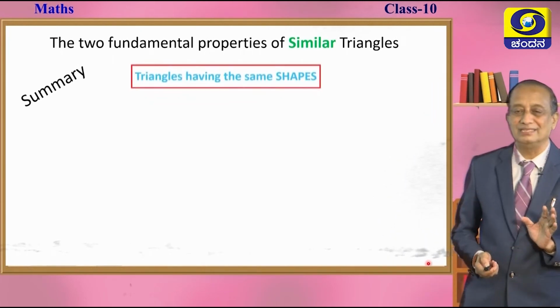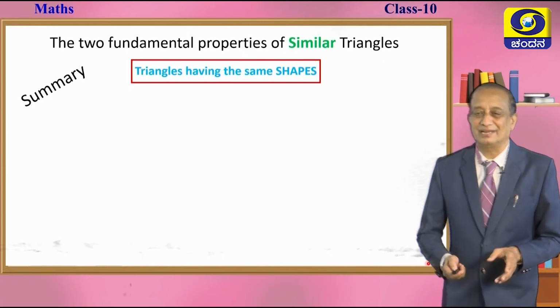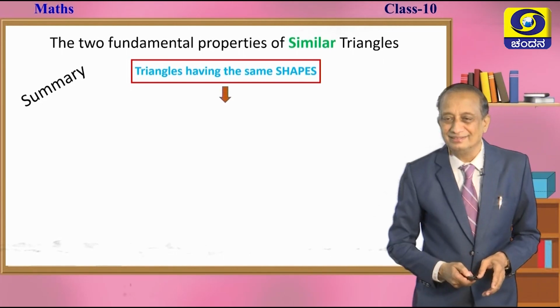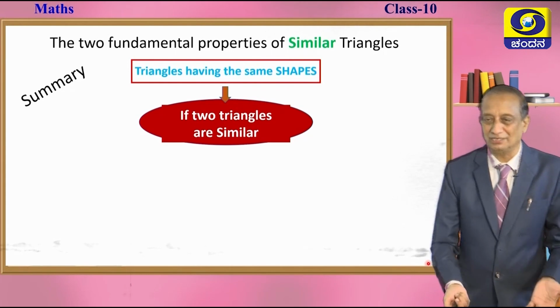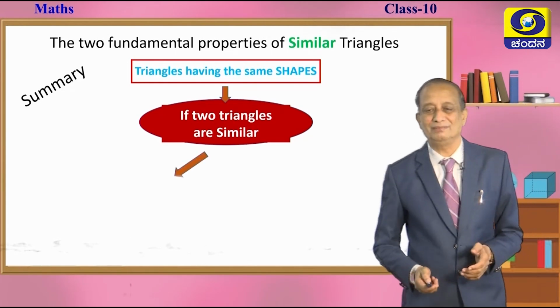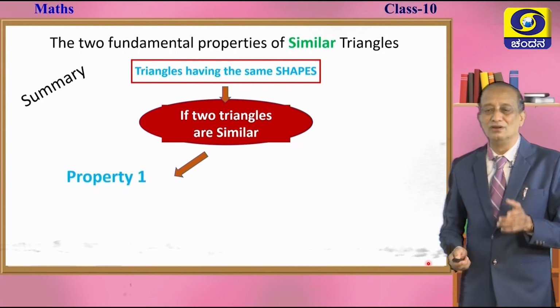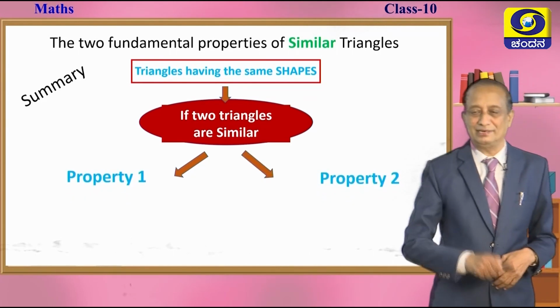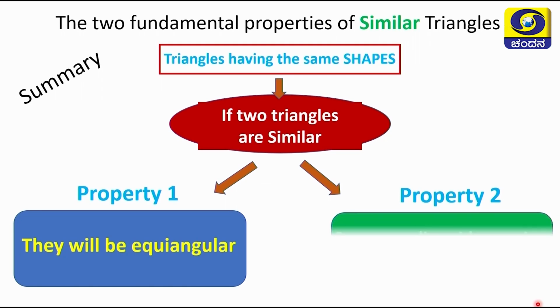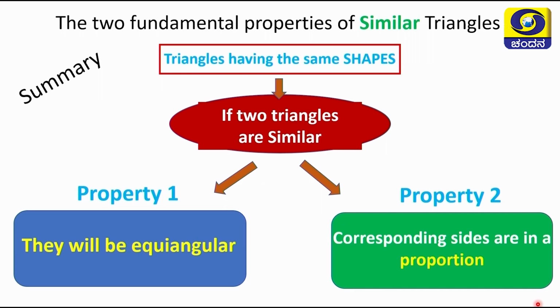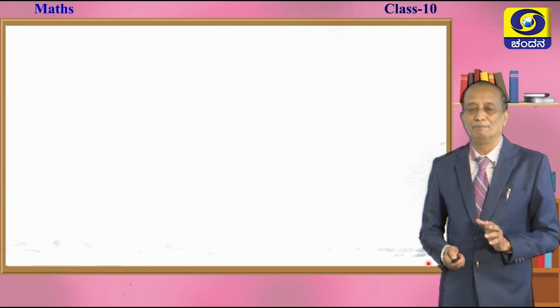So, let us write down the summary of this. Triangles which have the same shape, what do you call them? Yes, we call them similar triangles. If the shapes are same, immediately you must say that they are similar triangles. If two triangles are similar, what are property 1 and property 2, children? Property 1 states that they will be equiangular, and property number 2 is that the corresponding sides are in a proportion. These are the two fundamental properties. This is the summary for the two fundamental properties.